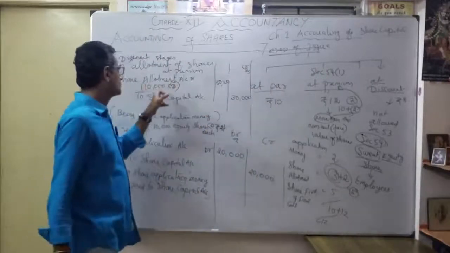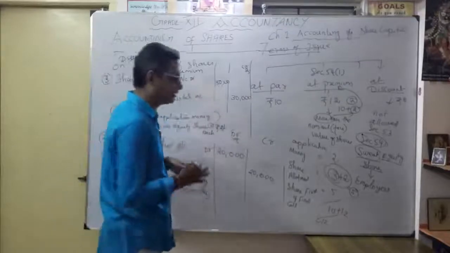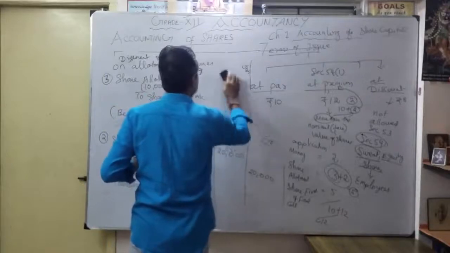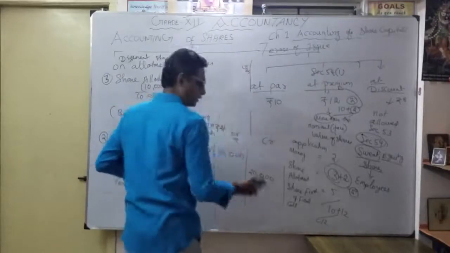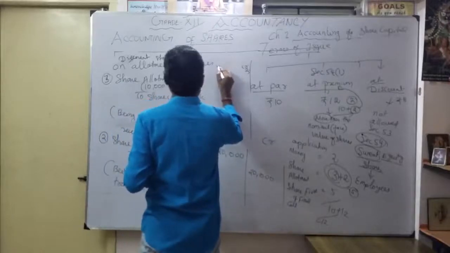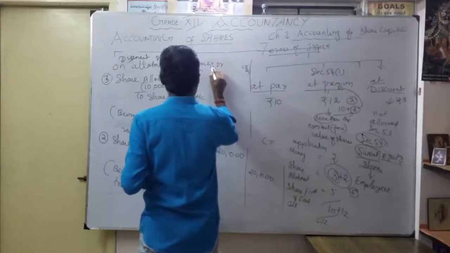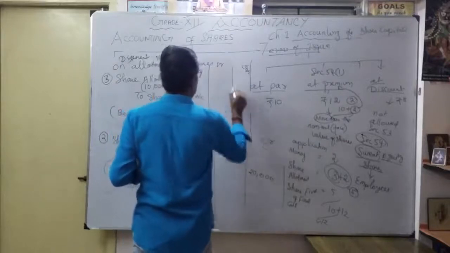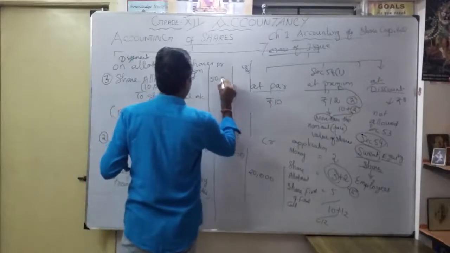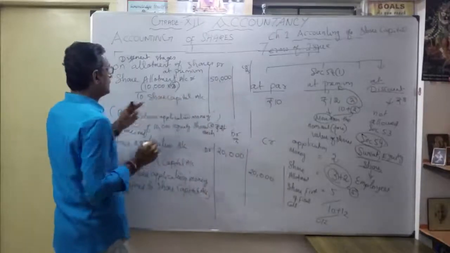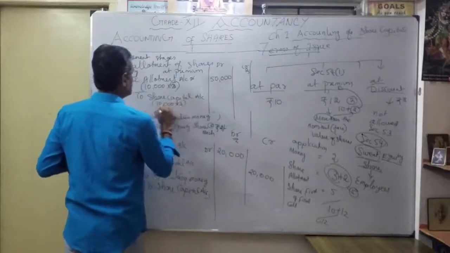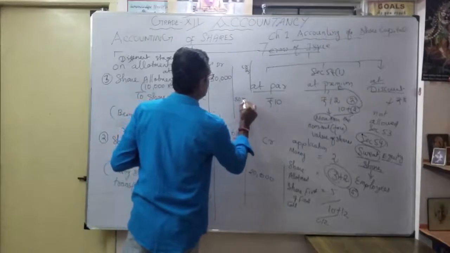Share allotment account debit 10,000 into 5, 50,000. Write it clearly. To share capital, 10,000 into 3 is first transferred to share capital account.